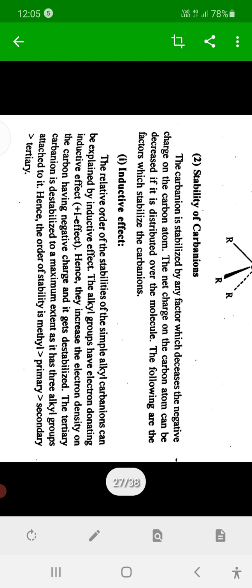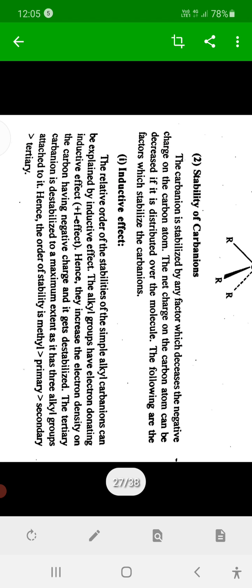And how is it stabilized? It is stabilized by groups which help to minimize the electron density present on that carbon.